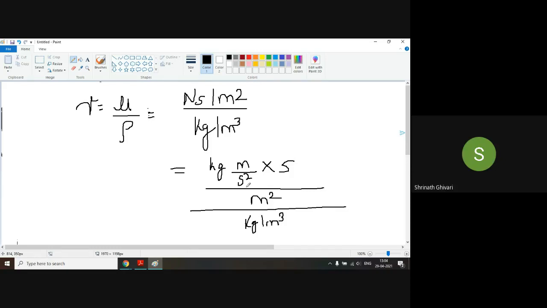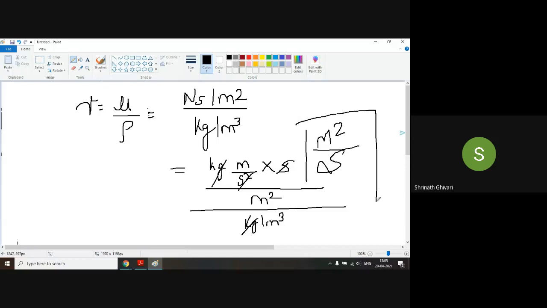Very good. So how did you get that? Sir, both the kgs get cancelled. The meter cube goes in the numerator and it becomes meter raised to 4. Good. Meter raised to 4 and meter square gives meter square left, second square and second gives second left. So it will be meter square per second.